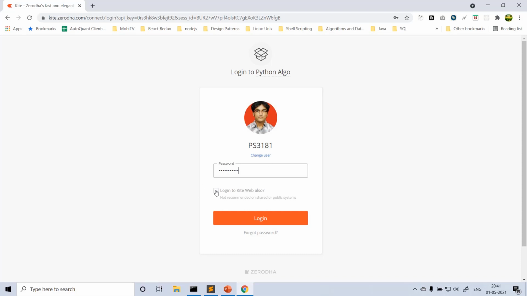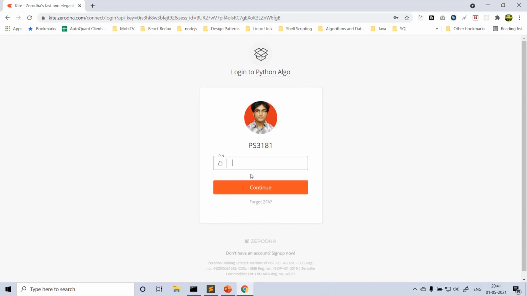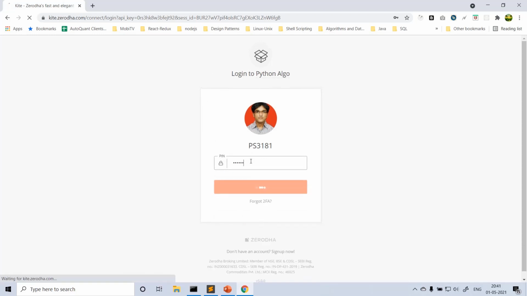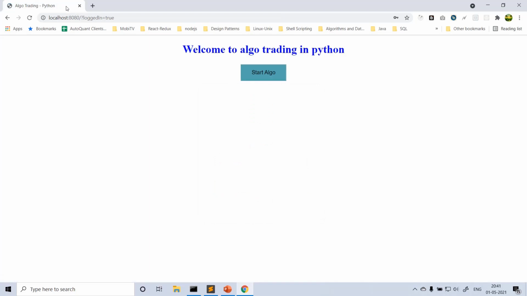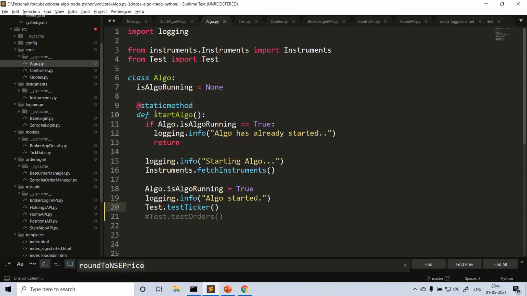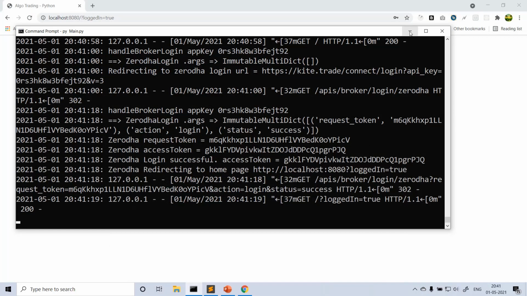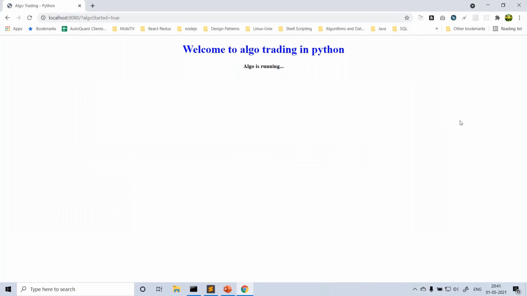If you click this login Kite web button, every time you don't need to enter your credentials. From the next time onwards, it will be done automatically. I'm not doing it now, but you can do it. So you are redirected back to our Python app page where you see the start algo button. This time, when I click start algo, this start algo will be called, and instead of test orders, I am testing the ticker. So let me click start algo.